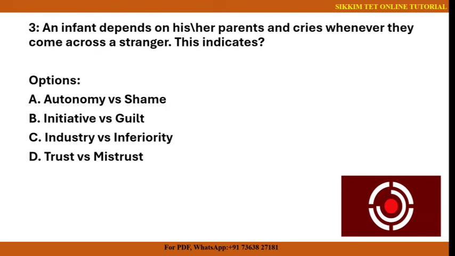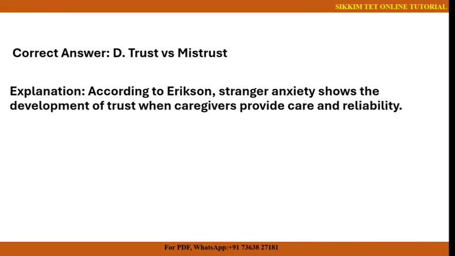So it involves developing a basic sense of trust or mistrust in the world based on how caregivers respond to the baby's need. Now if we look at the question itself, the question is asking: the infant relies on parents and cries when encountering a stranger. So what does this reflect? It reflects a natural attachment to trust, caregiver and fear towards unfamiliar people, which is a classic sign of trust versus mistrust. So our correct answer is number D, that is trust versus mistrust.